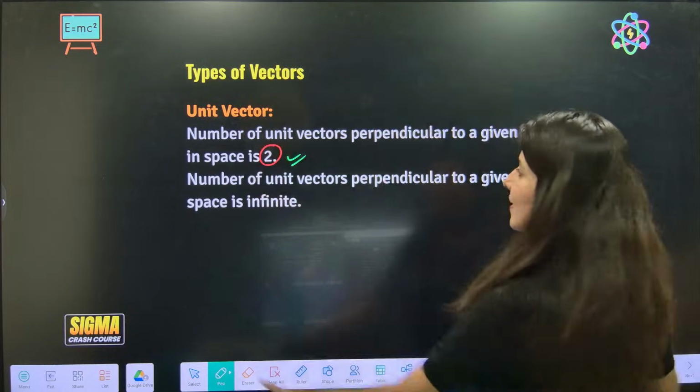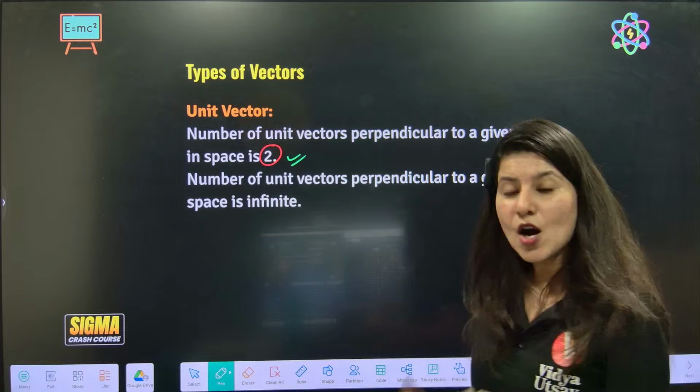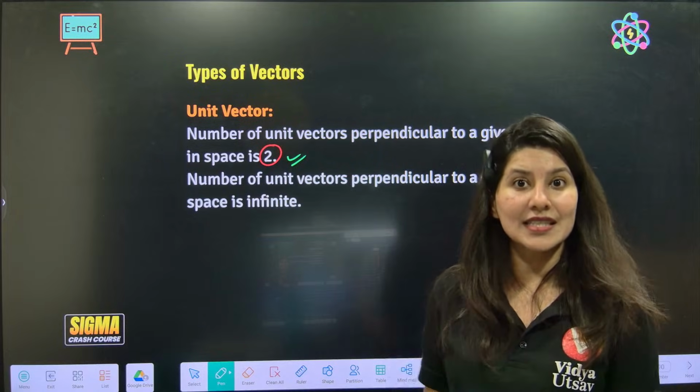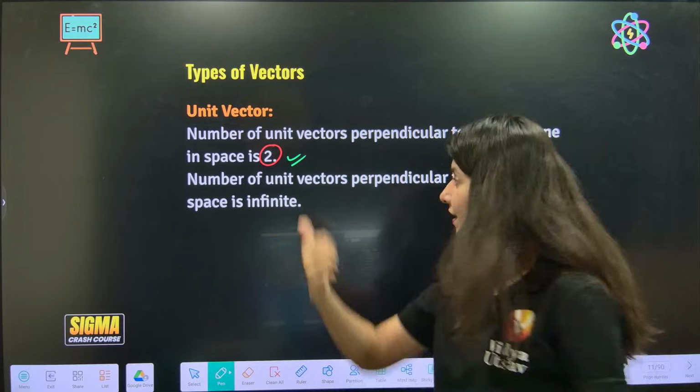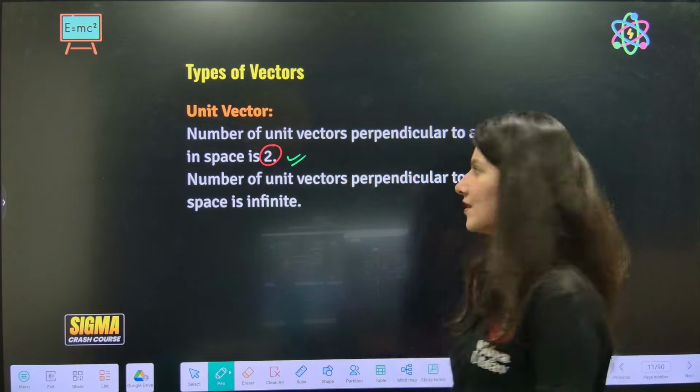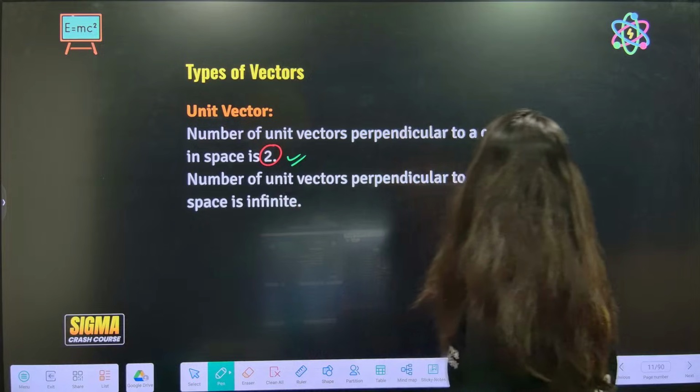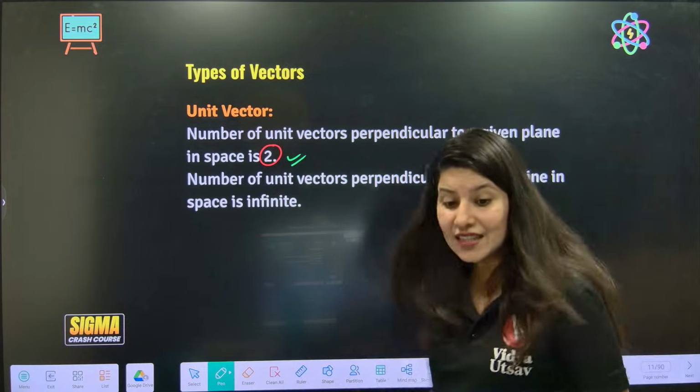Suppose this is a plane. This smart board is a plane. How many unit vectors are perpendicular to this? So one on your side and one away from your side. 2 vectors. Okay.